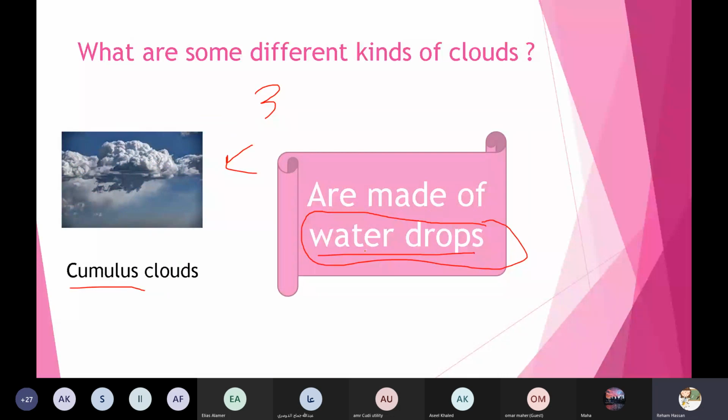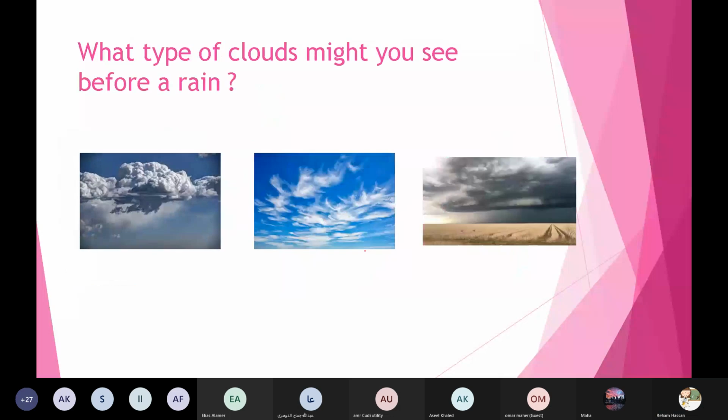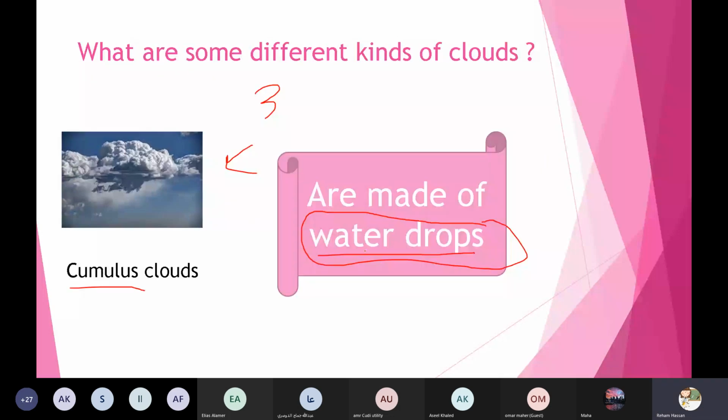Okay. Abdullah Saleh. Yes, teacher. Look at number three, Abdullah, and describe it for me. These clouds are made of camels? I don't ask you about the name, it's not important for me. I ask you, can you describe it? These clouds are made of what?